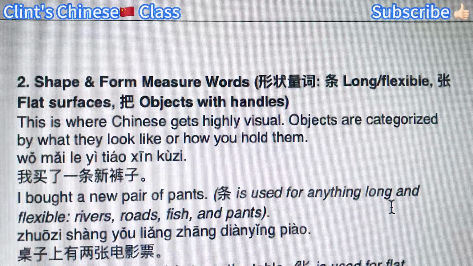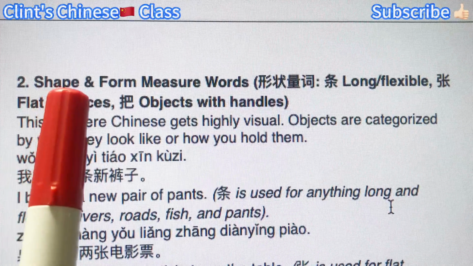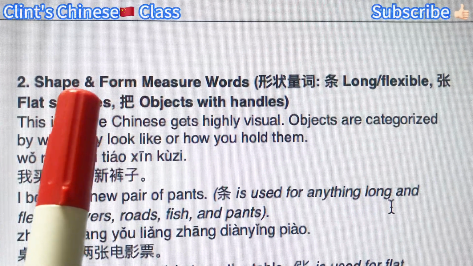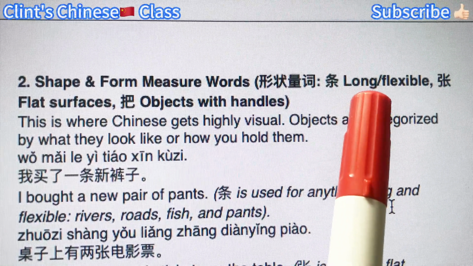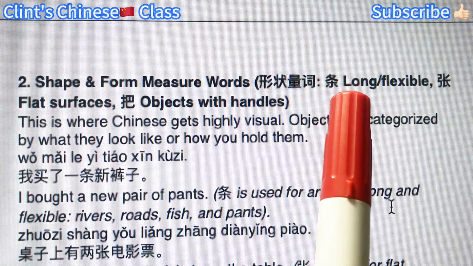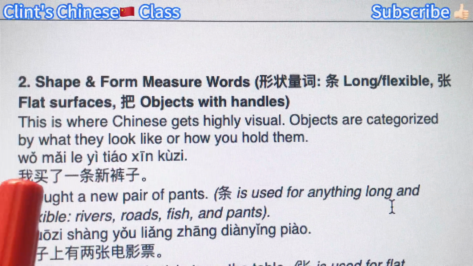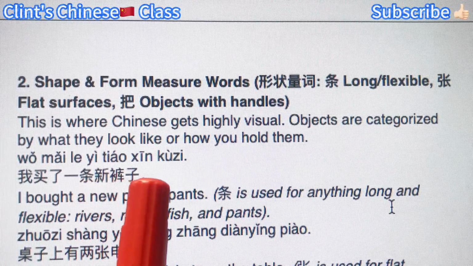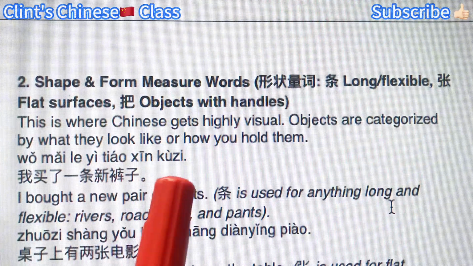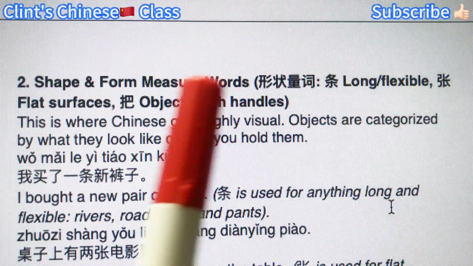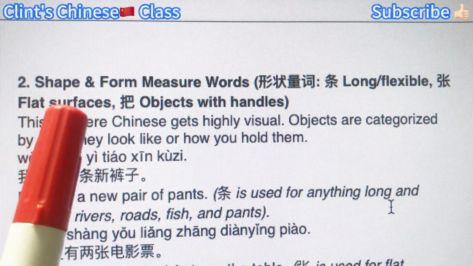Now the second type of measure words is for objects with a particular shape or form. So shape and form measure words. For example, for long, flexible things like trousers, you can say I bought a new pair of pants. 我买了一条新裤子. So 条 here is the measure word for trousers or pants. 张 is for flat surfaces like paper, movie tickets.